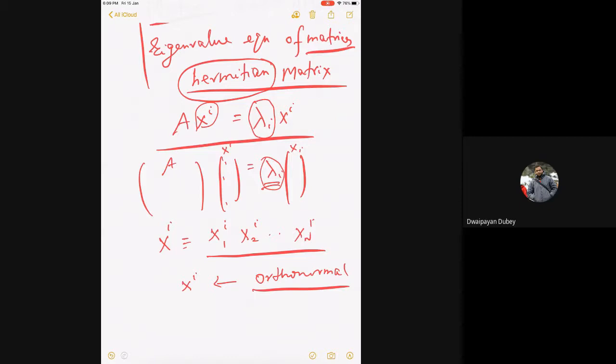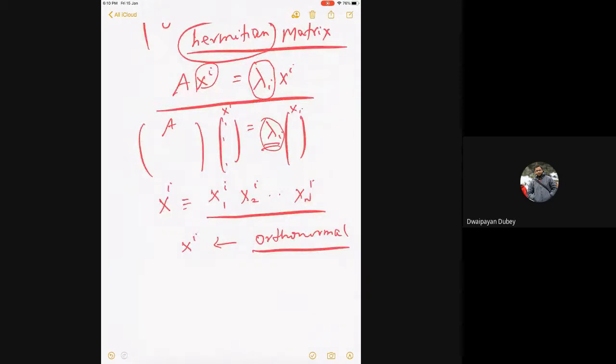For the degenerate case, although in the beginning they may be non-orthonormal, I can always construct by linear combination like Gram-Schmidt. There are several other procedures, we will discuss that later. But finally it is possible, and because it's a linear combination in the degenerate subspace, the eigenvalues continue to remain the same. Is it clear?